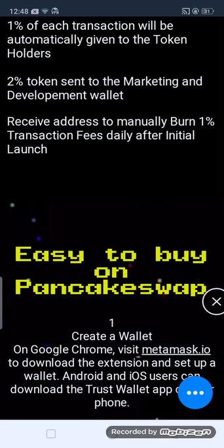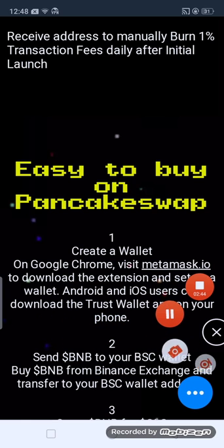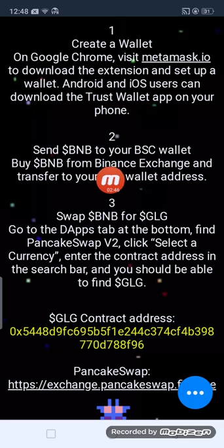After this, it is easy to buy on PancakeSwap. First, create a wallet on Google Chrome. Visit the website to download the extension and set up a wallet. Airdrop and iOS users can download the Trust Wallet app on the phone. Send BNB to your BSC wallet by buying BNB from Binance Exchange and transferring it to your BSC wallet address.